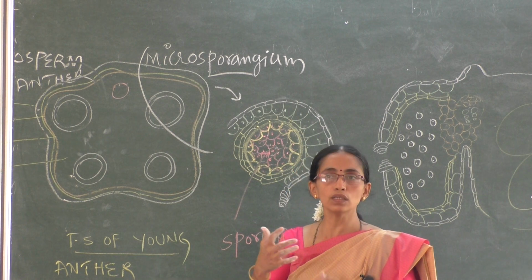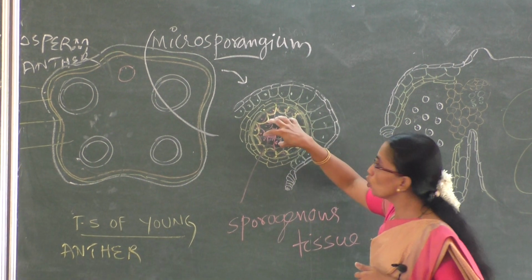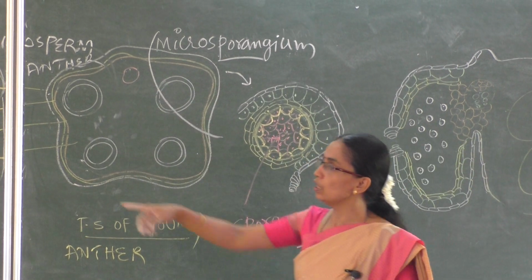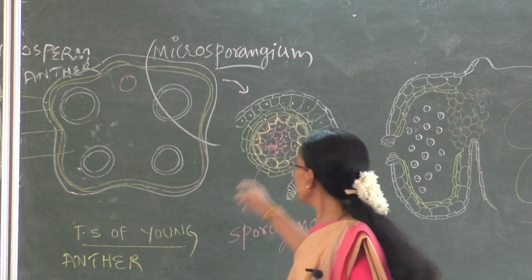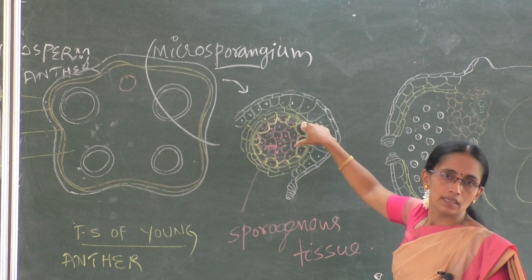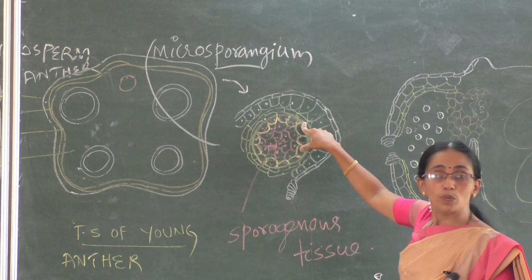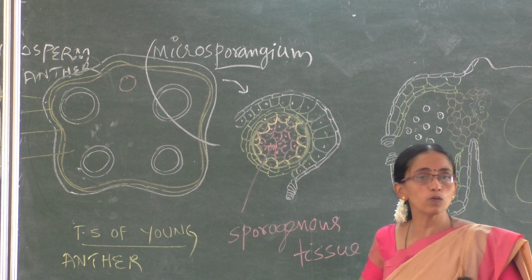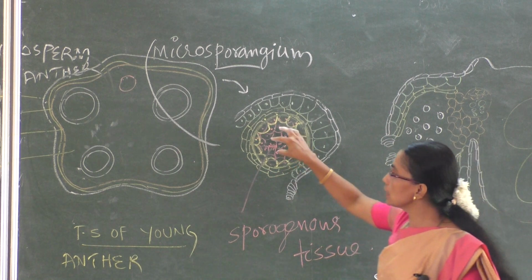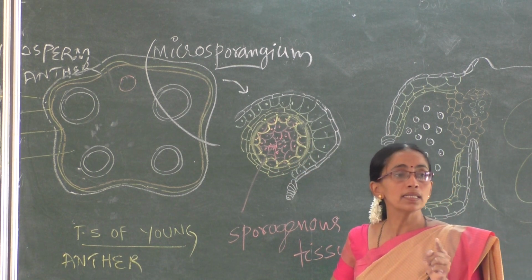As this anther grows, this sporogenous tissue changes into, I already told, what is this sac now? Microsporangia, which are nothing but pollen sacs. So these cells later change into pollen grains.